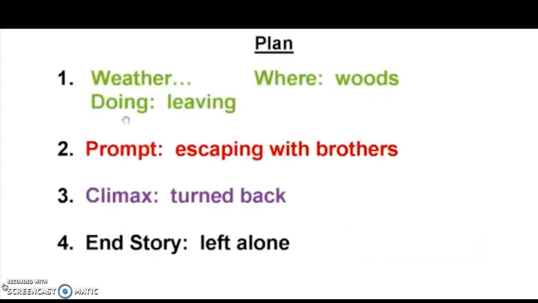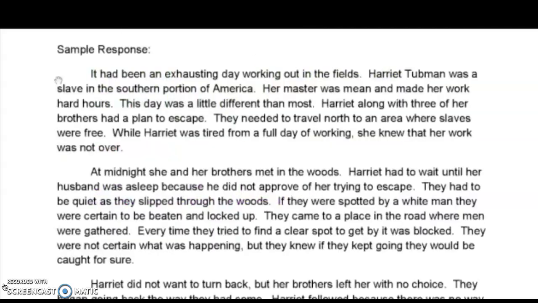Now I need to write about what she was doing. In my story, she's leaving. Here's what I've written. Harriet Tubman was a slave in the southern portion of America. Her master was mean and made her work hard hours. This day was a little different than most. Harriet, along with 3 of her brothers, had a plan to escape. They needed to travel north to an area where slaves were free. While Harriet was tired from a full day of working, she knew that her work was not over.